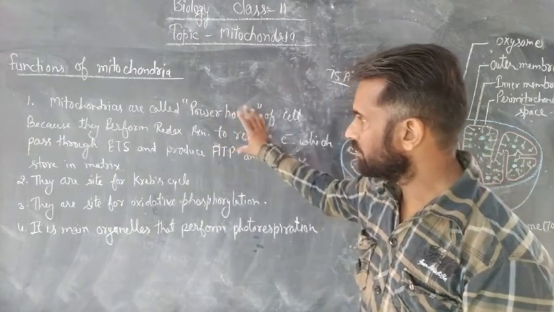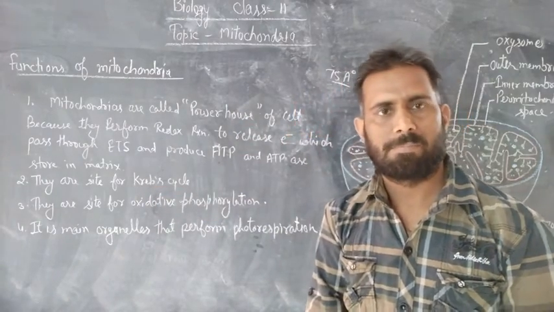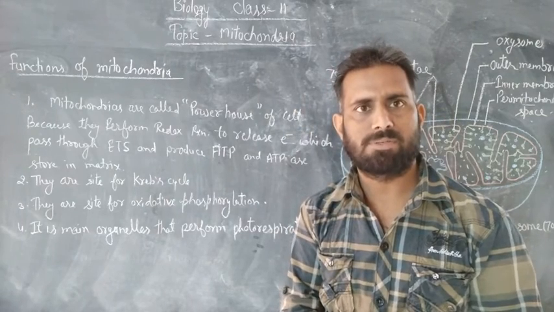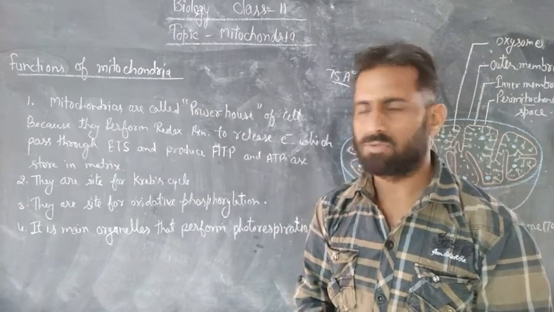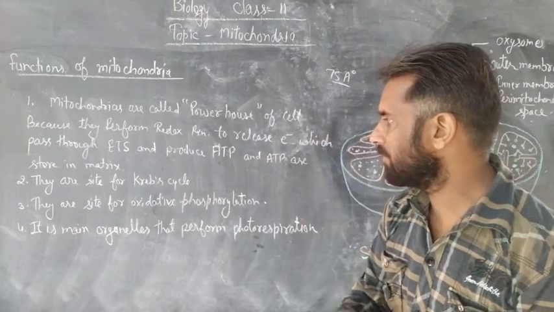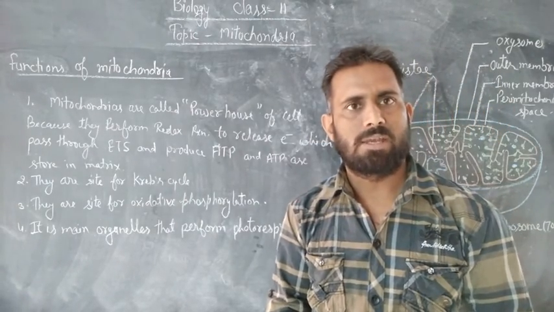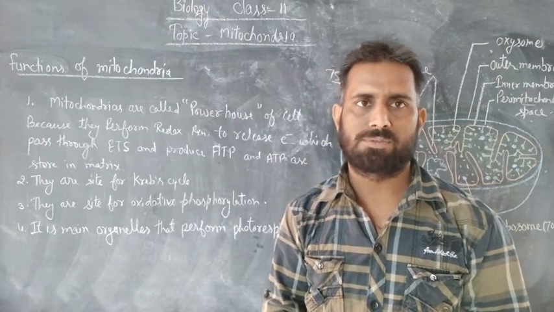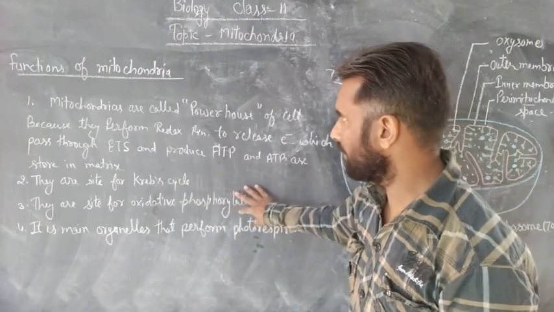Okay. Second function, they are the site for the Krebs cycle. Mitochondria are the site for the Krebs cycle because the process is performed in the matrix. Next point, they are the site for oxidative phosphorylation. This is performed by oxysomes, which produce ATP. So that is the function of mitochondria.